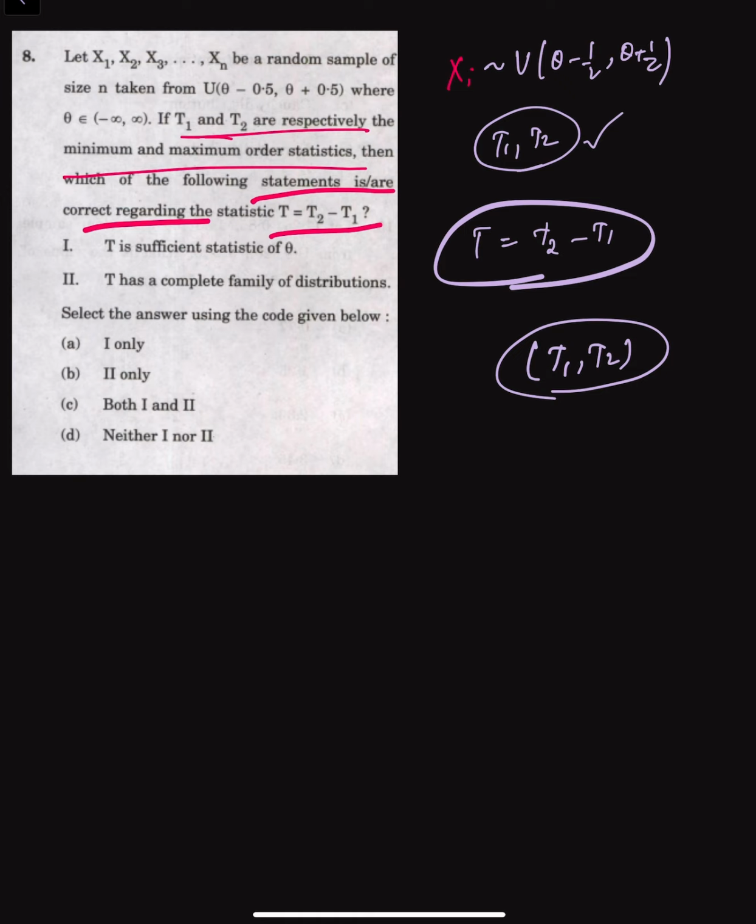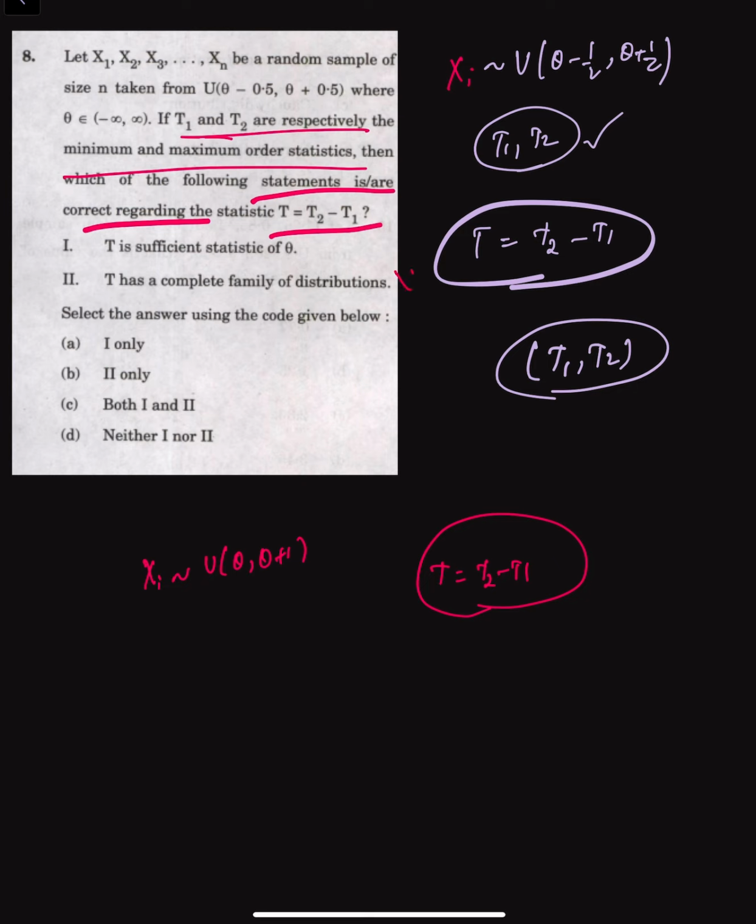Whereas if we consider the second statement, t has a complete set of distributions. In the case of continuous uniform distributions, neither the maximum nor the minimum, nor their functions, are complete statistics. If we consider xi as uniform theta comma theta plus 1, the statistic t equals t2 minus t1, the range, does not depend on theta. So the distribution is the same for all theta. So there could exist many non-zero functions of t whose expected value is 0 for all theta. That is showing incompleteness.